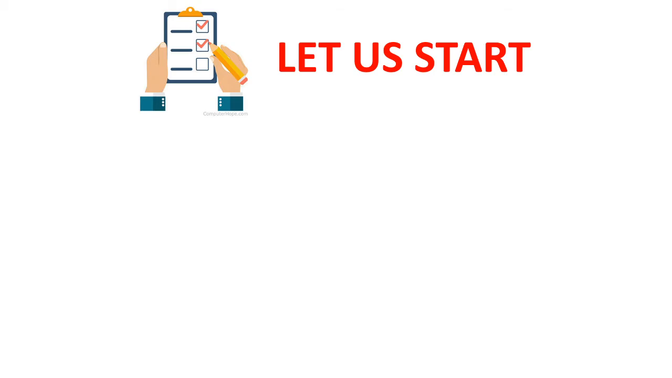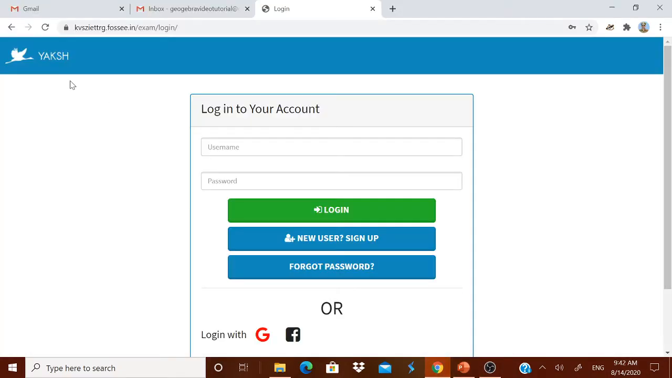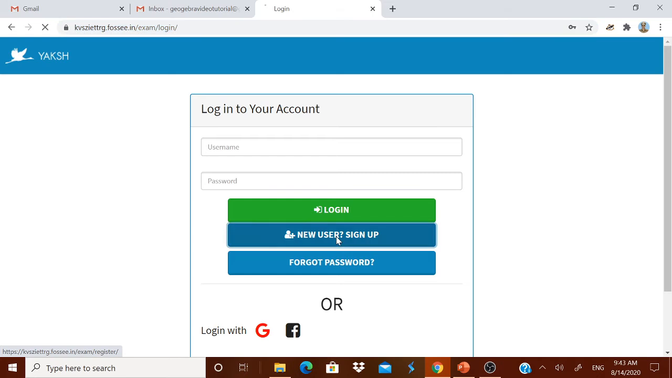Let us start. What you have to do? Go to that website kvsz@trg.fossee.in. You will get this login page. First time you have to register. After that you can log in with your username and password. Click new user sign up.